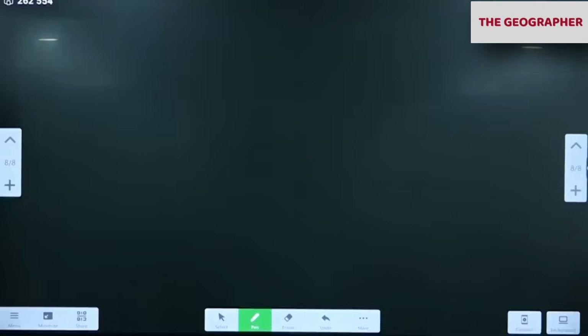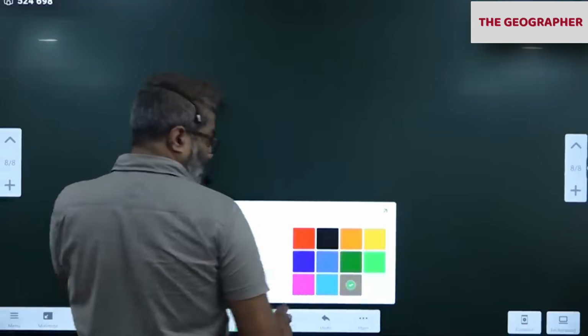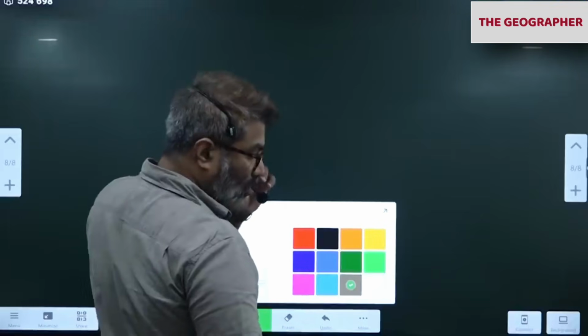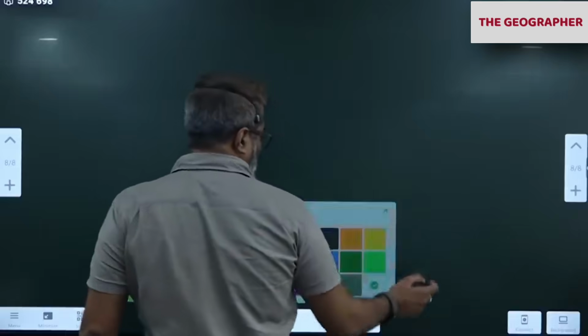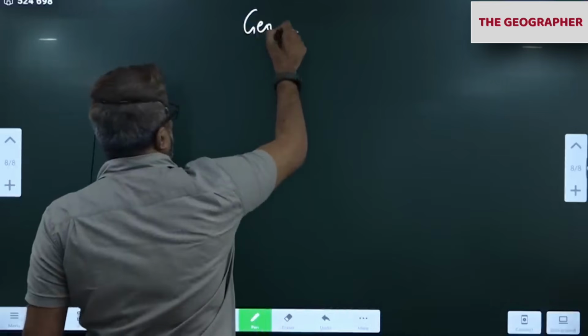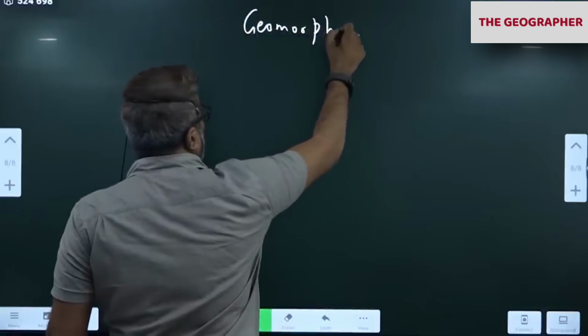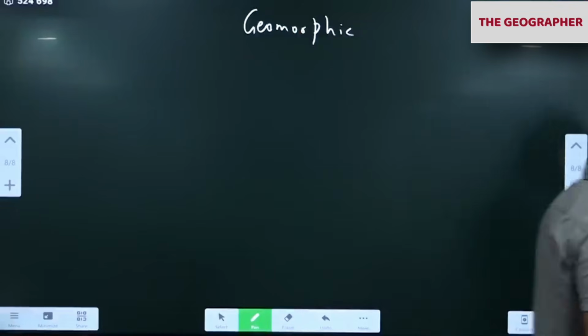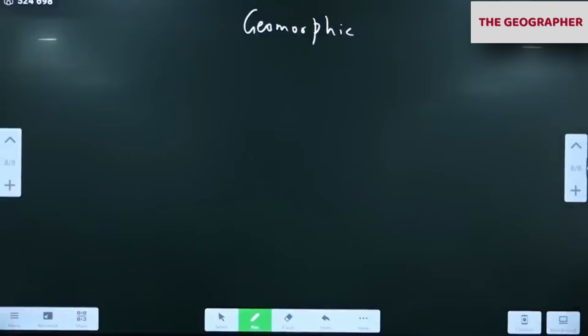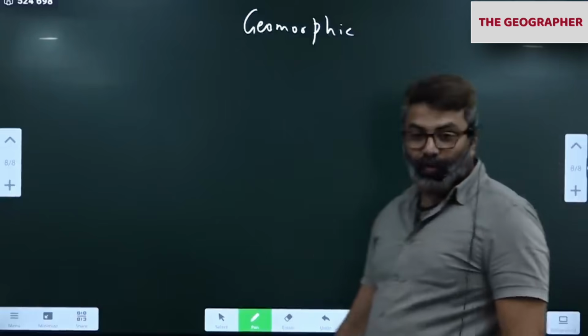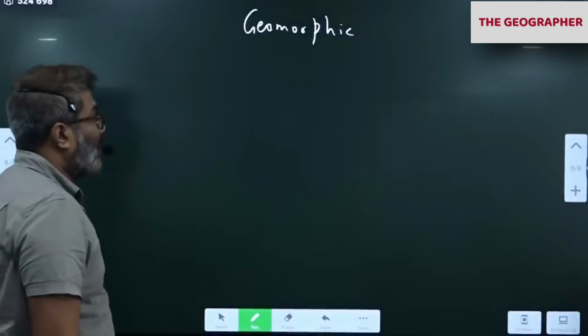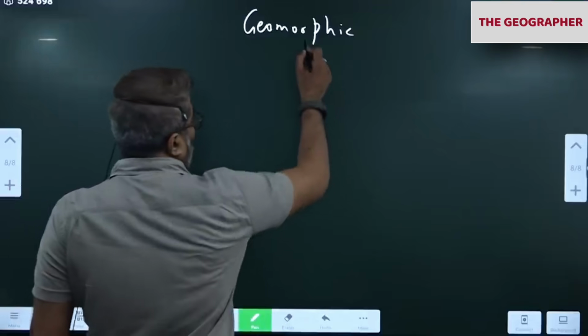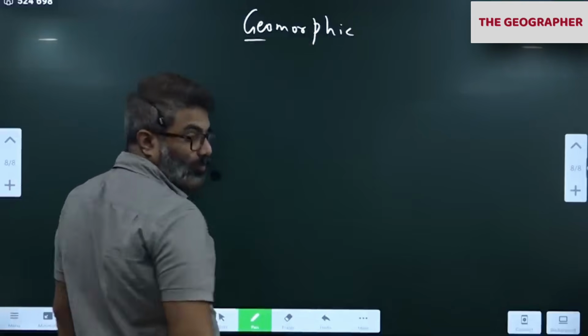Okay. Shall we continue? Next, give the heading as geomorphic processes. Something has changed. Did somebody mess with this? Now is it clear? See, the word geo means earth.